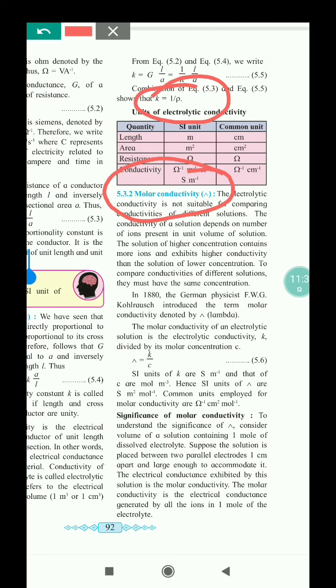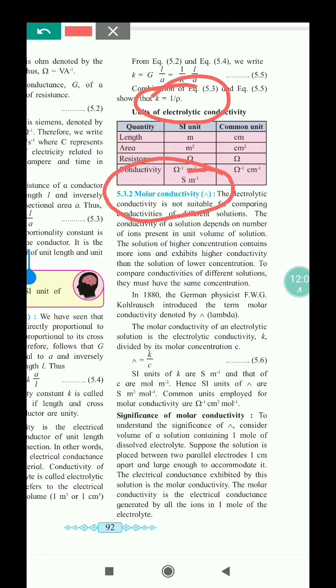The conductivity of the solution depends on the number of ions present in the unit volume of the solution. The solution of higher concentration contains more ions and exhibits higher conductivity than the solution of lower concentration. To compare the conductivities of different solutions, they must have the same concentration.